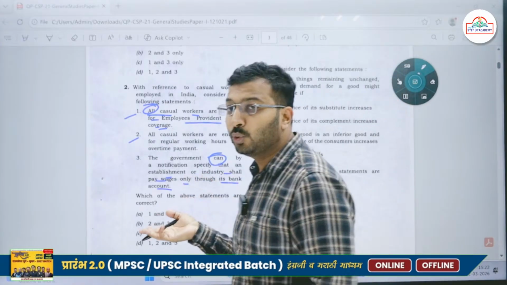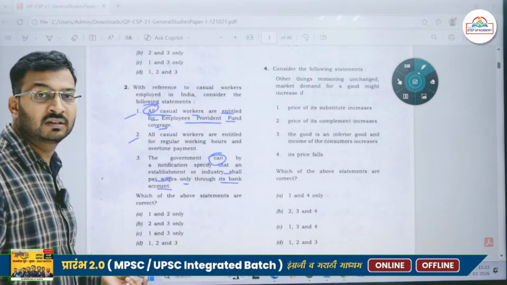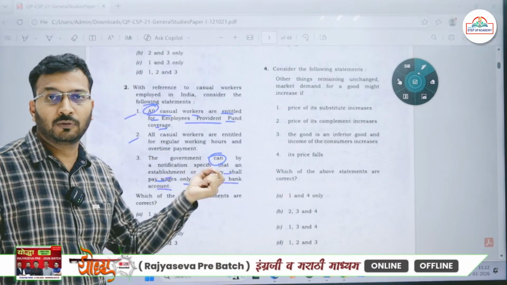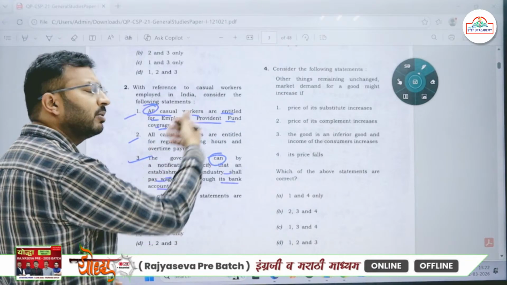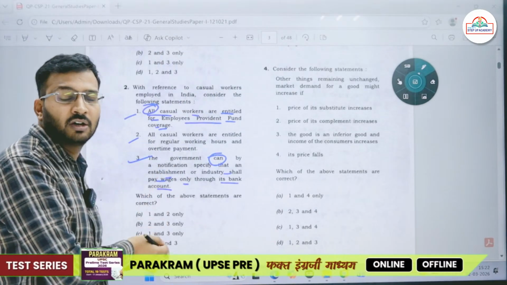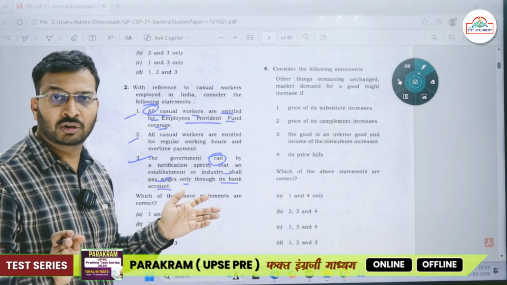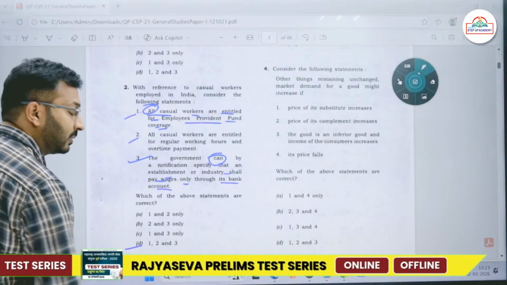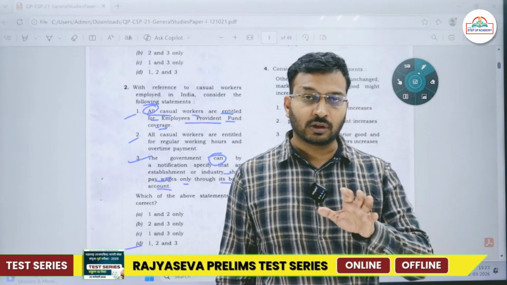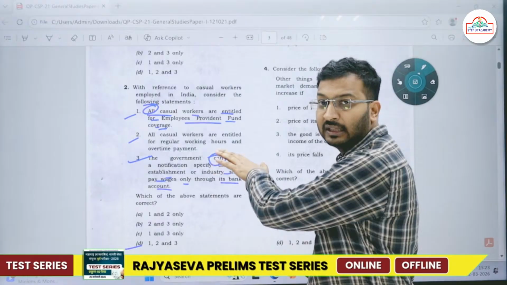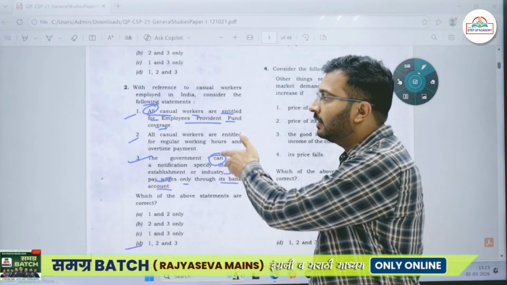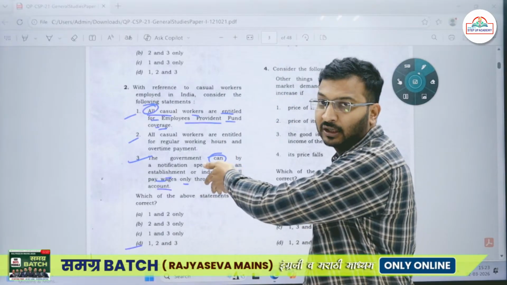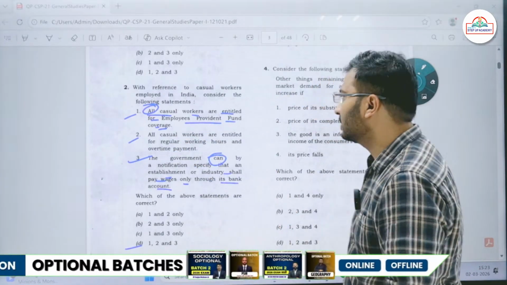So try to understand the statement very thoroughly. Try to find such keywords. Can. Yes, the government can. Whether they have done it or not, I am not concerned with that. But can the government do it? Yes, they can do. Okay, fine. So all the statements here are correct. Try to find such words in your question paper. Whenever you find such words, 99% of the time such statements will be correct. Yes, can, anyone can.